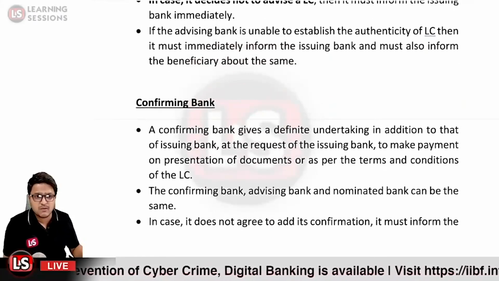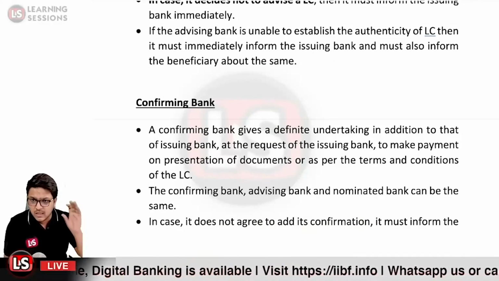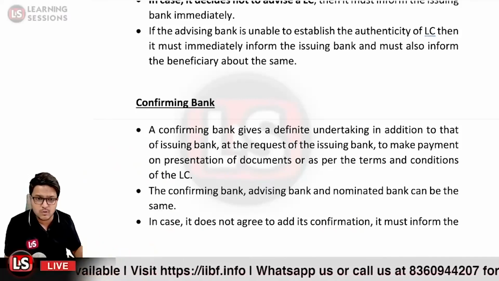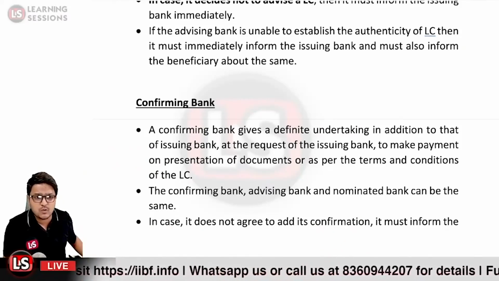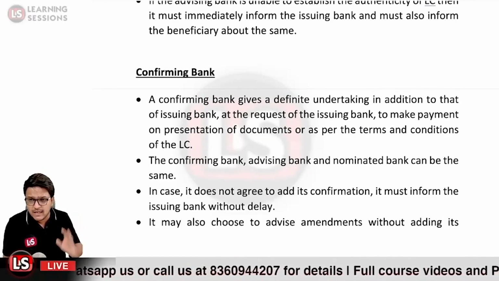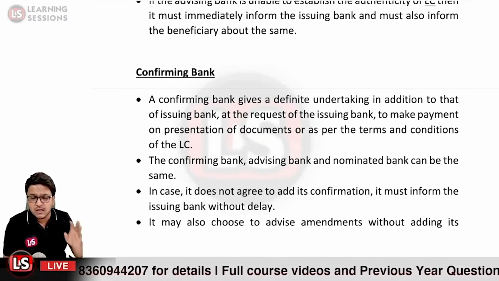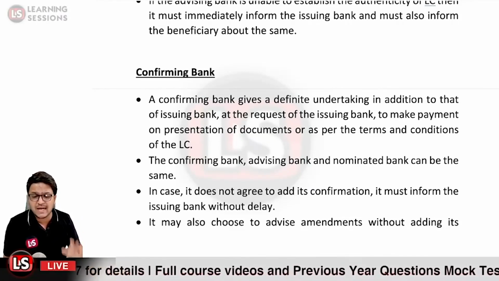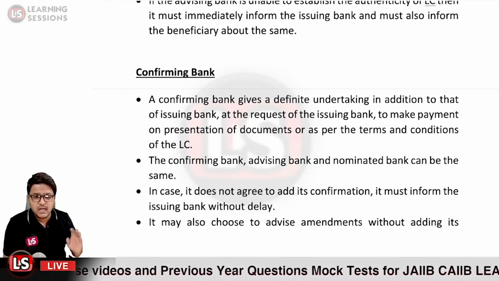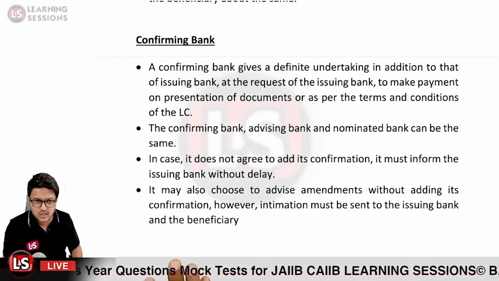And further, the confirming bank, advising bank and the nominated bank can be the same. So these banks can be the same. The advising bank can also be the confirming bank. The advising bank can also be the negotiating bank. In case it does not agree to add its confirmation, it must be informed to the issuing bank without any delay. So if a letter of credit was forwarded by the advising bank to the confirming bank and the confirming bank refused to add the confirmation, that must be informed to the issuing bank without any delay. And further, it may also choose to advise amendments without adding its confirmation.